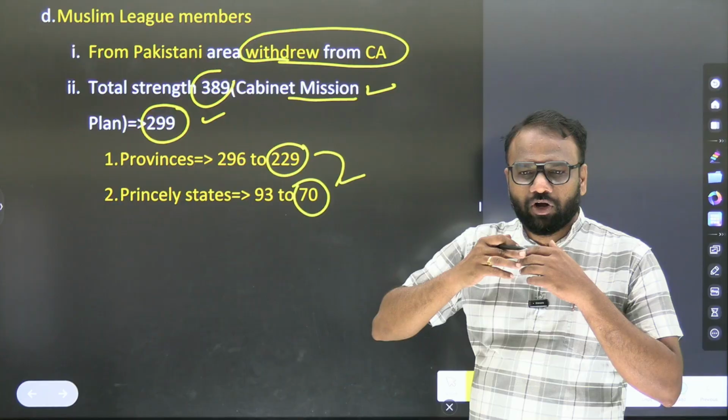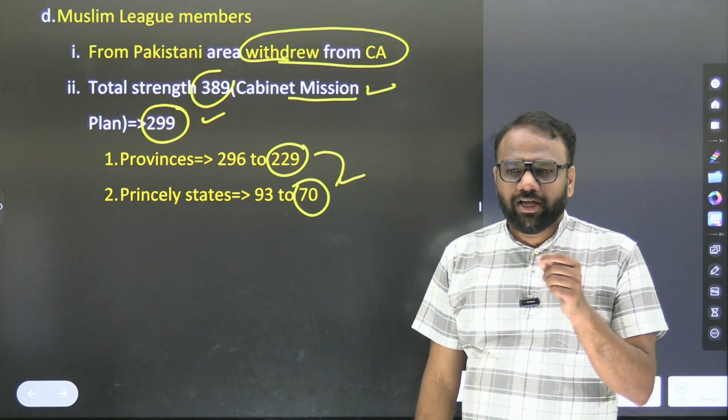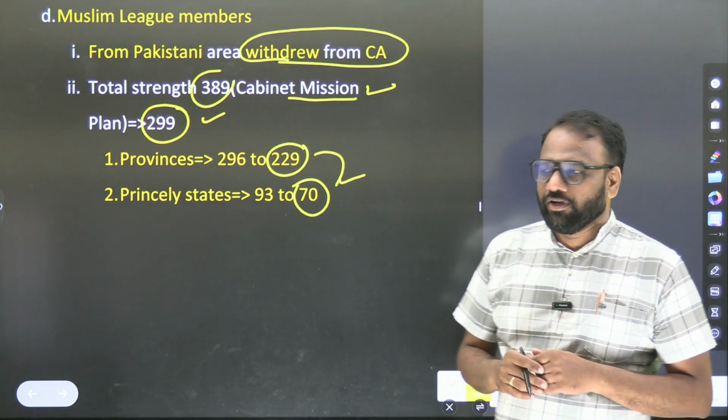You can ignore all the other facts. You just retain this content: 299 members were involved in the writing of the Indian Constitution.